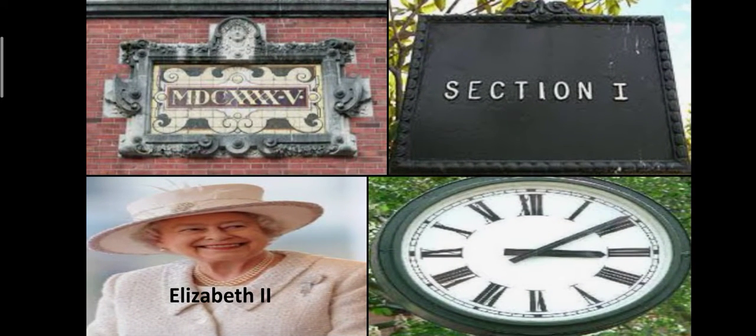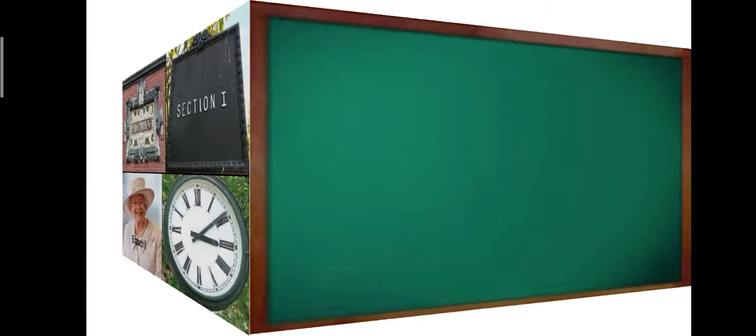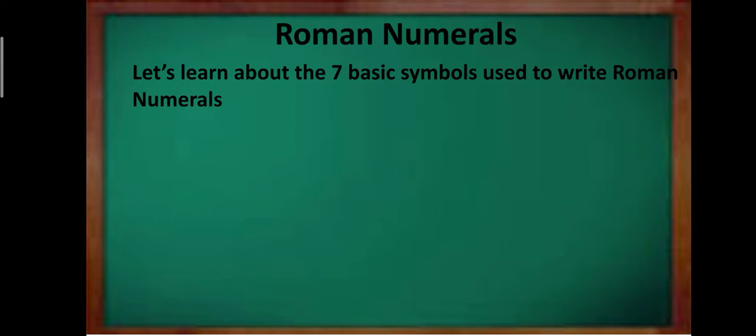Now let's first see, where do we observe these Roman numerals? On the buildings, on the sections, on the classes even, class 1, 2, 3. After the names of monarchs or popes like Elizabeth I, Elizabeth II, and on even clocks. So students, today we will learn about the 7 basic symbols that are used to write Roman numerals.